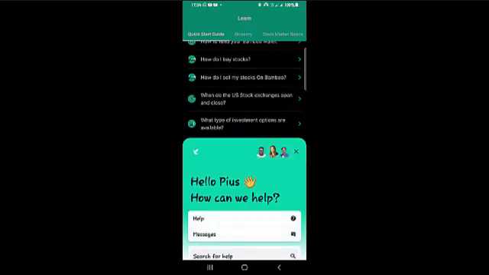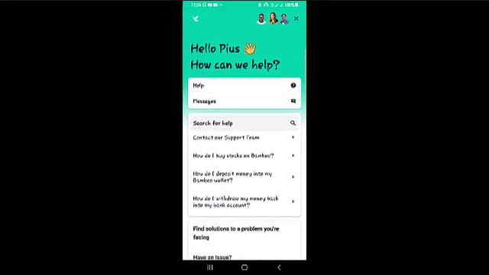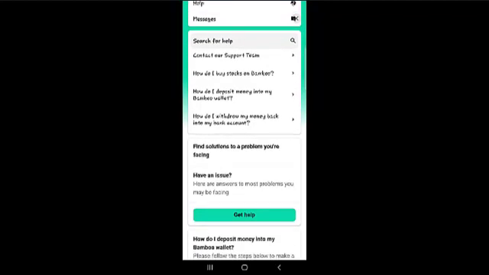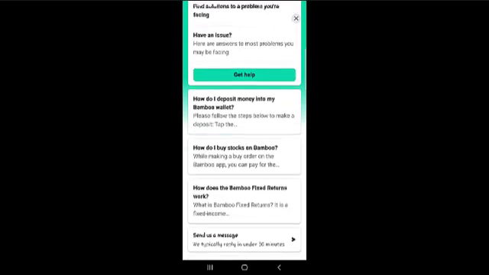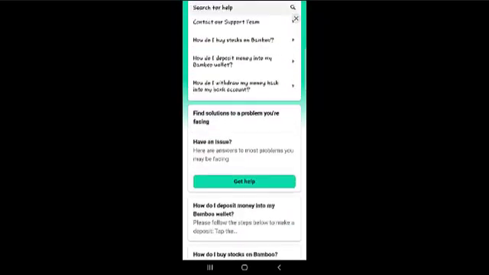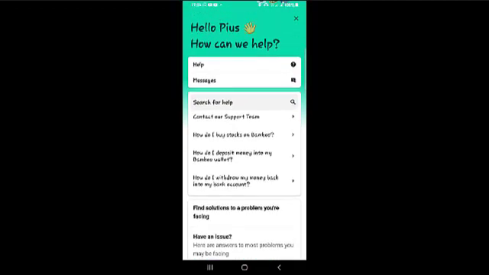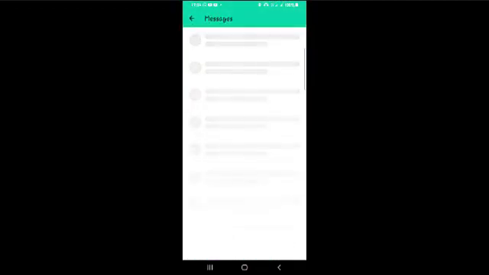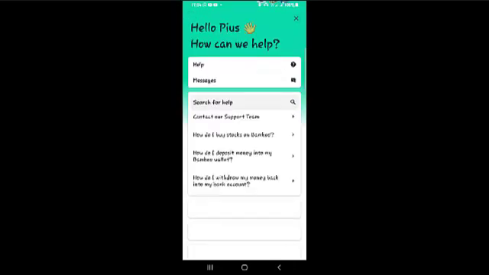All right, you can see you can either send them a message or read some already answered articles on the frequent questions or answers that have been provided over time. Okay, or if you need them to talk to you personally, you can always leave them a message. All right, but I won't be doing that because I don't have any problem at this point in time of recording this video.